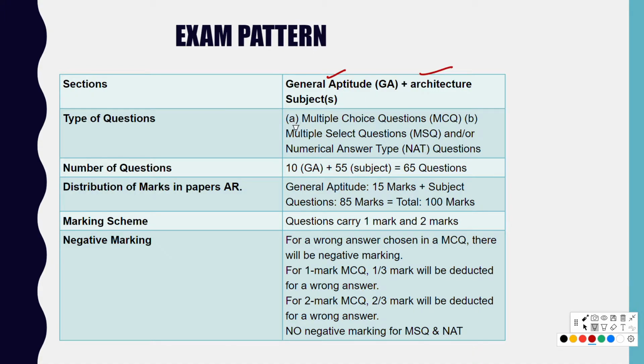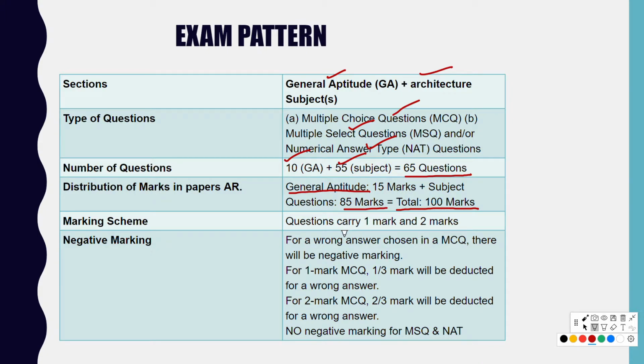The types of questions which arrive in the GATE examination are multiple choice questions, multiple select questions and numerical answer type questions, that is nothing but math questions. The number of questions in the exam are 10 questions from aptitude and 55 questions from your architecture subject, a total of 65 questions. The distribution of marks in the AR paper is general aptitude 15 marks plus 85 marks from the architecture subject, that's architecture and planning. So in total you'll have 100 marks.